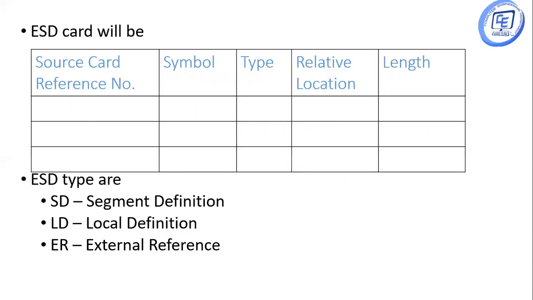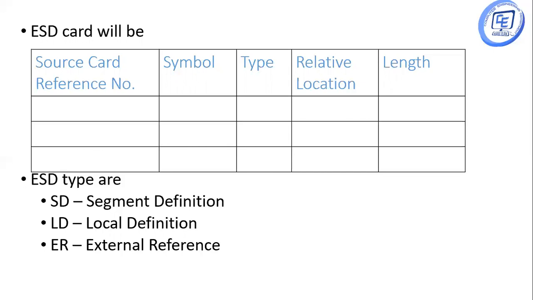The second card, the ESD card, will be of this type. It contains the source card reference number, then the type of symbol, the relative location, and the length.